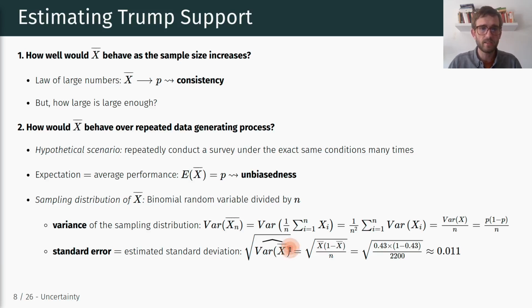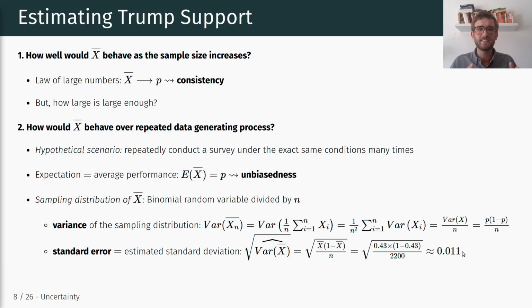Okay, so basically all we have to do is take the square root of the fraction that we just computed. That's p times 1 minus p divided by n. So we have 0.43 times 1 minus 0.43, which is the predicted Trump support, divided by 2,200, and that's approximately 0.011. So that's the standard error of our sampling distribution.